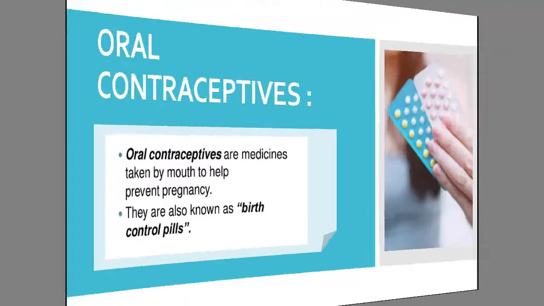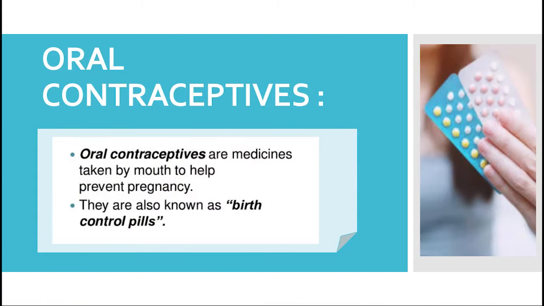Let's see the definition of oral contraceptives. Oral contraceptives are medicines taken by mouth to help prevent pregnancy. They are also known as birth control pills. As we saw, oral contraception is a method of taking pills by mouth, and they have a success rate of 99 to 99.5%.